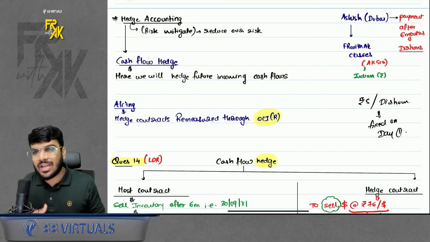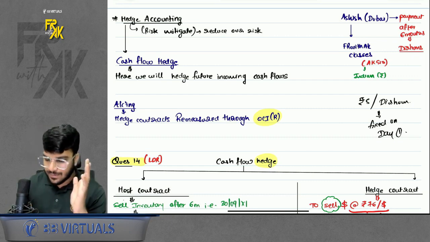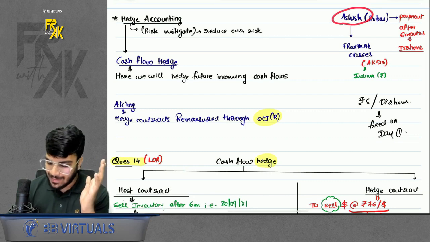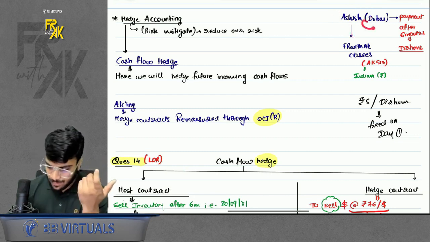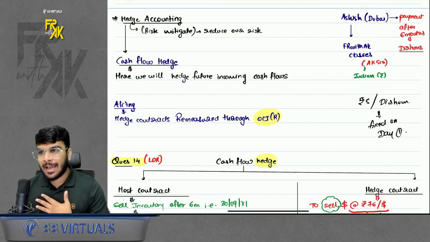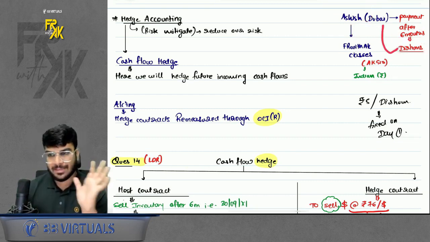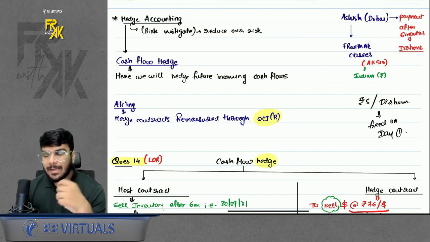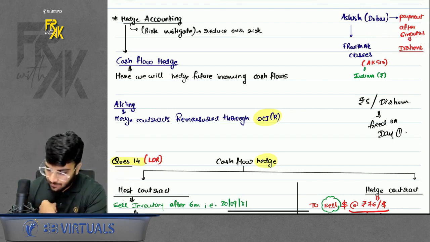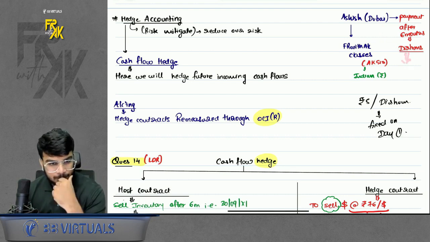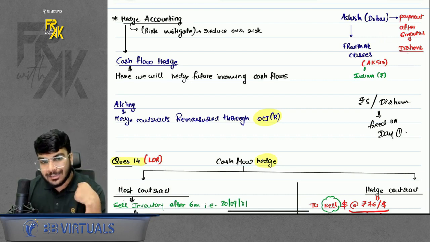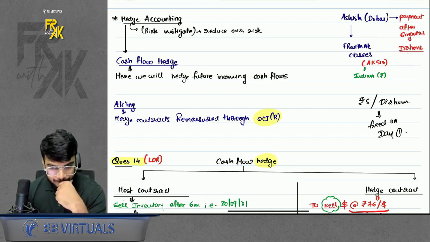What is the meaning of cash flow hedge? Let's say, for example, I am going to sell my classes to Ashish. He is from Dubai, but he will make the payment after 6 months. That means I am going to receive dirhams, that is Dubai's currency, after 6 months. Okay, but my issue is I feel that the value of dirhams will depreciate.